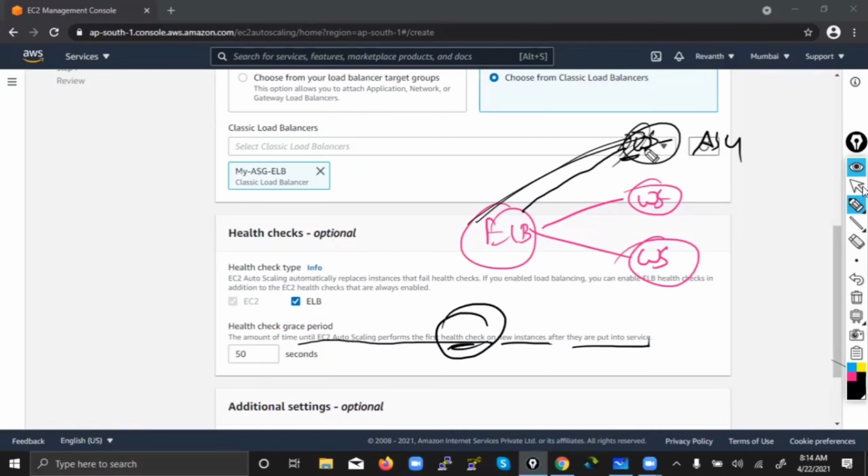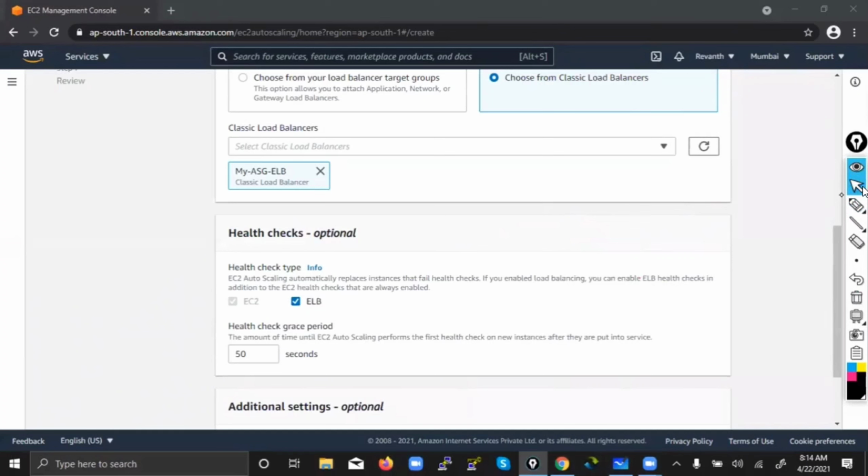Whether that user data has been run correctly or not, whether the web server is working fine or not, whether it is healthy or not. Only after that, the load balancer will start sending traffic to the web server. That is called the health check grace period. That means the amount of time you are giving to the web server to get settled in.